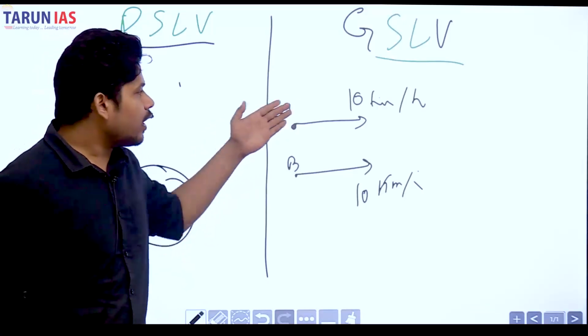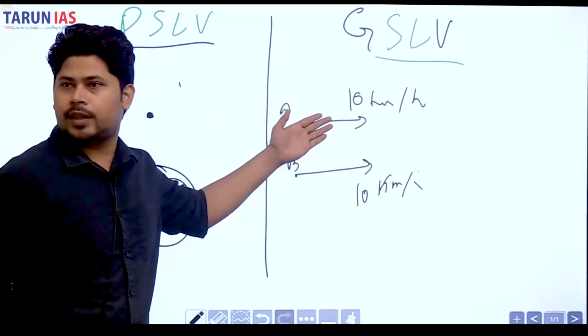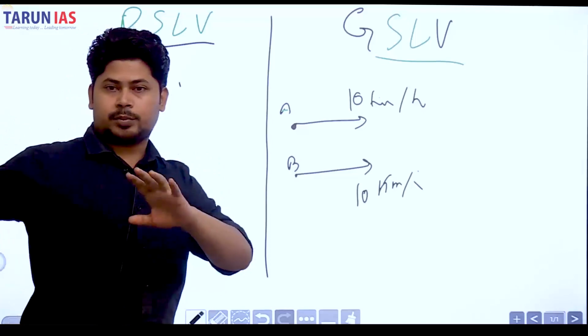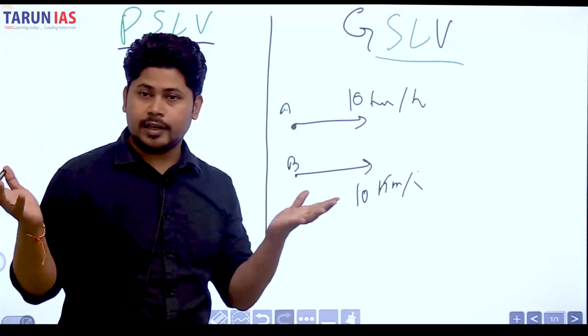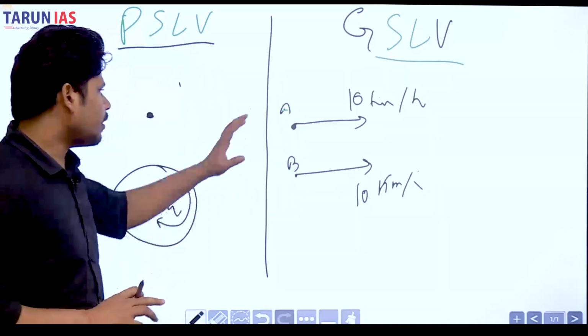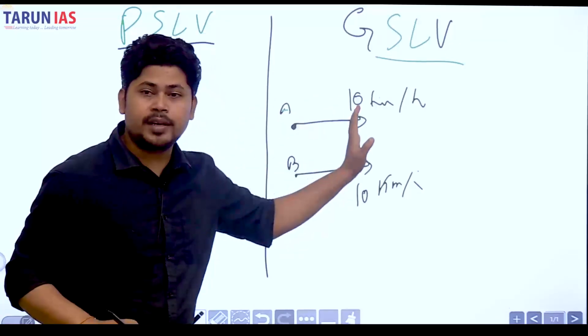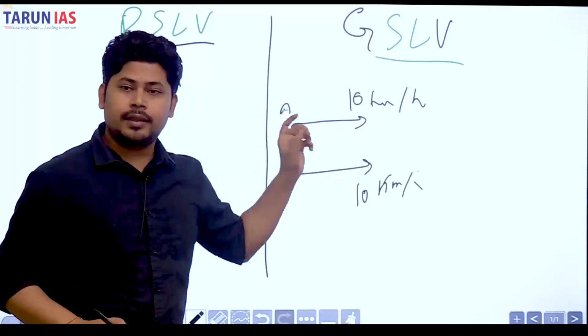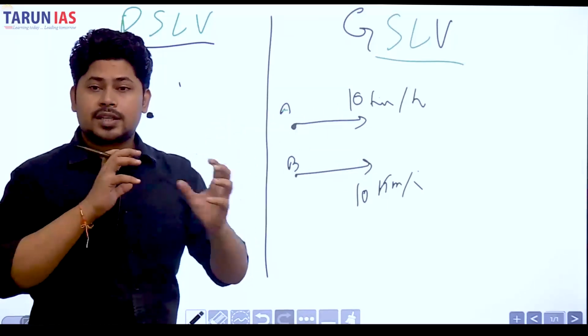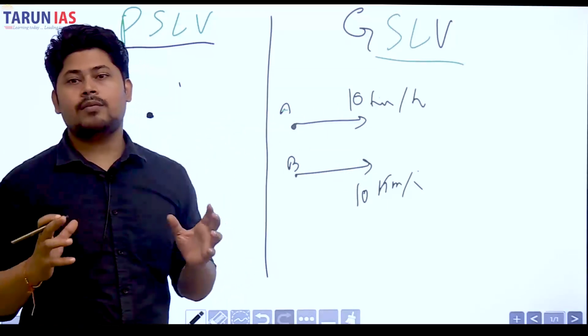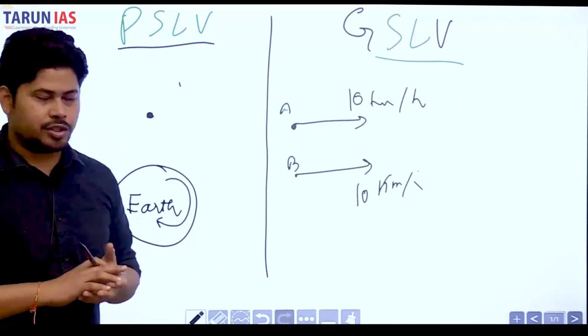Why? If both are running with 10 km per hour, then if they look at each other, they will see that the other person is not even running. That is called the relative velocity concept. Okay. That means if two bodies are going at the same speed in the same direction, then they will be stationary with respect to each other. They will not be moving with respect to each other.